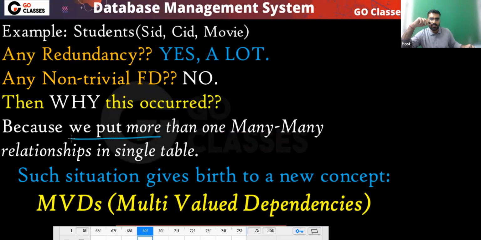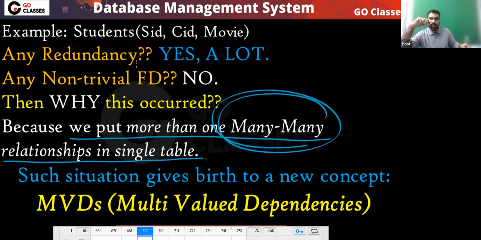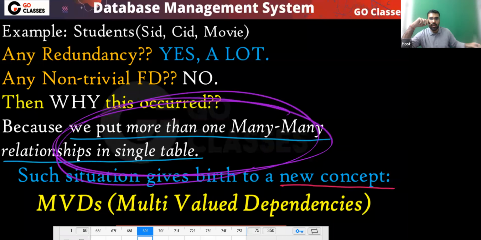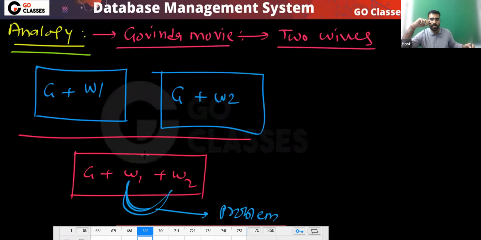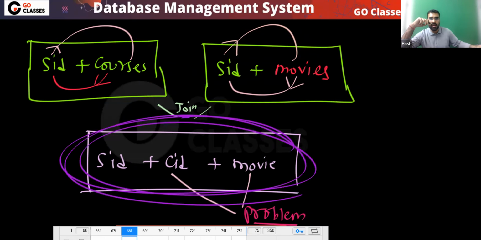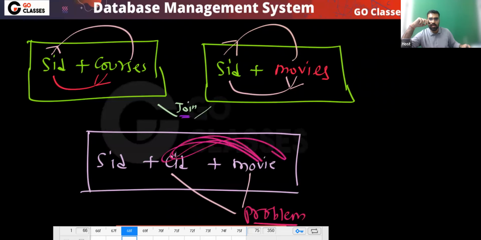When you put more than one many-to-many relationship in a single table, then a new type of dependency is created. That new dependency is called multi-valued dependency. Remember, when you put these two many-to-many relationships in a single table, a new type of dependency is created between these two.